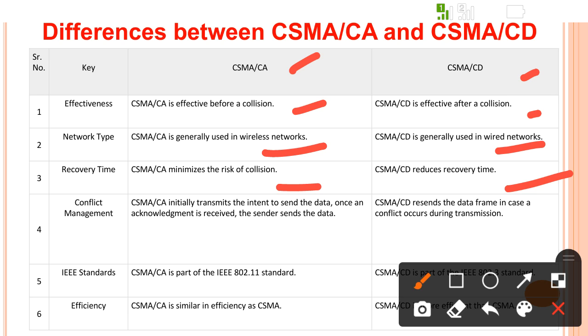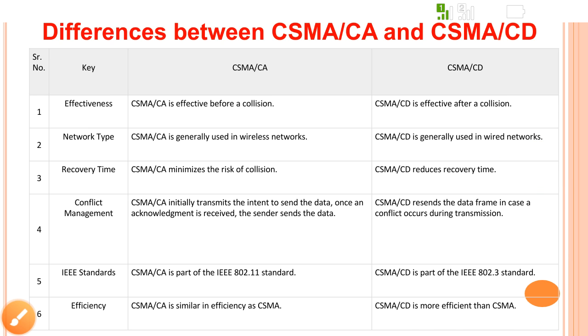Here, after the collision, to make station B aware, recovery time is reduced so that the station becomes aware of the collision of the signal. Conflict management: CSMA/CA initially transmits the intent to send the data. Once the acknowledgement is received, the sender sends the data. Means first the transmitter sends a request towards station B, and if station B is ready, then and only then will data be transmitted between the two stations. In CSMA/CD, the data frame is resent in case a conflict occurs during transmission.